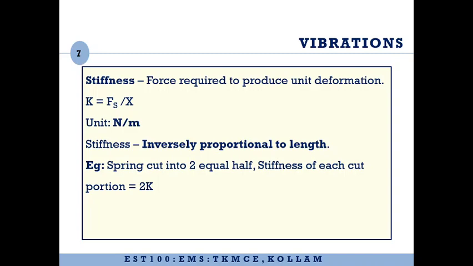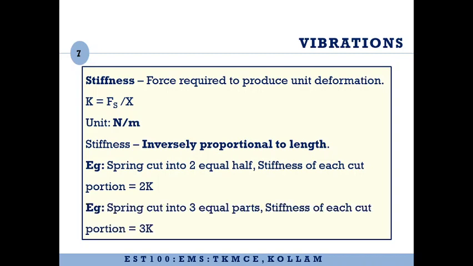So when the length is halved, what is going to happen to the stiffness? The stiffness is going to get doubled. Similarly, imagine a situation when you have cut the spring into three equal parts. You have reduced the length by one third. So what is going to happen? The stiffness is going to become 3 times, 3k. So this concept is important for us to solve certain problems.